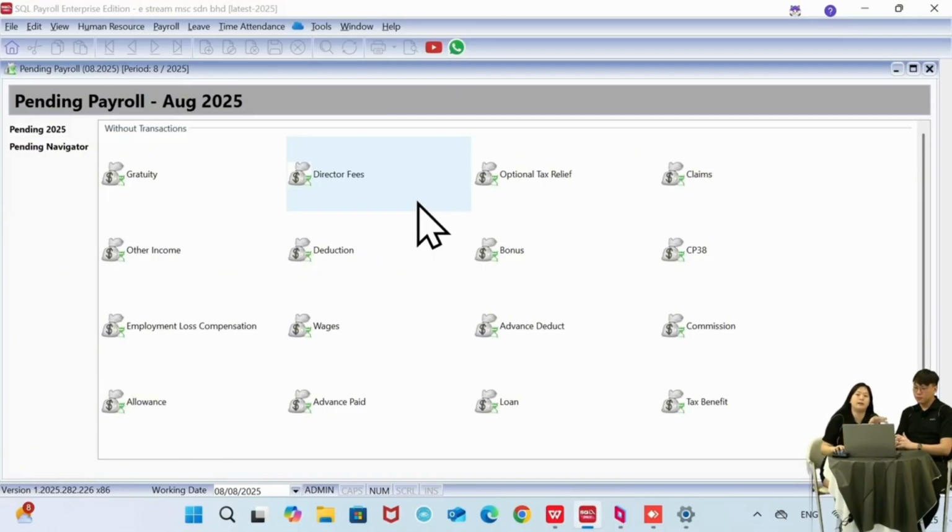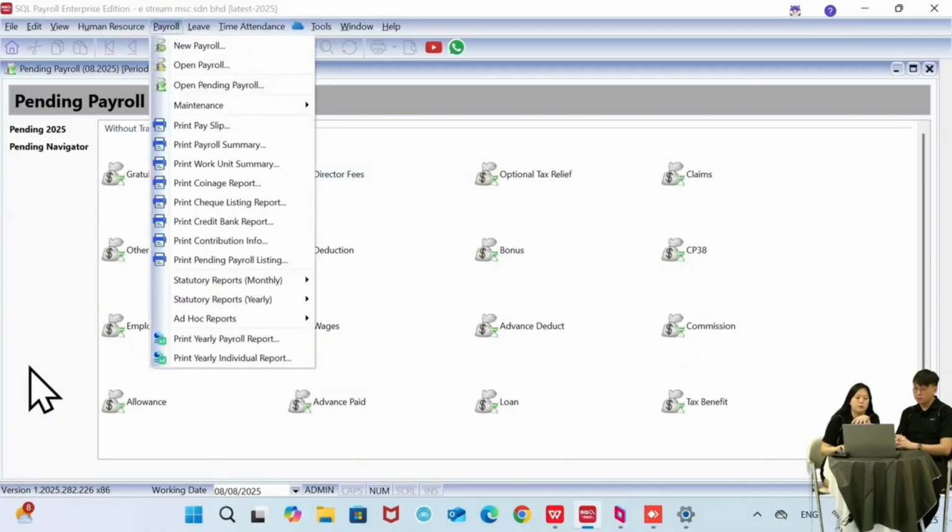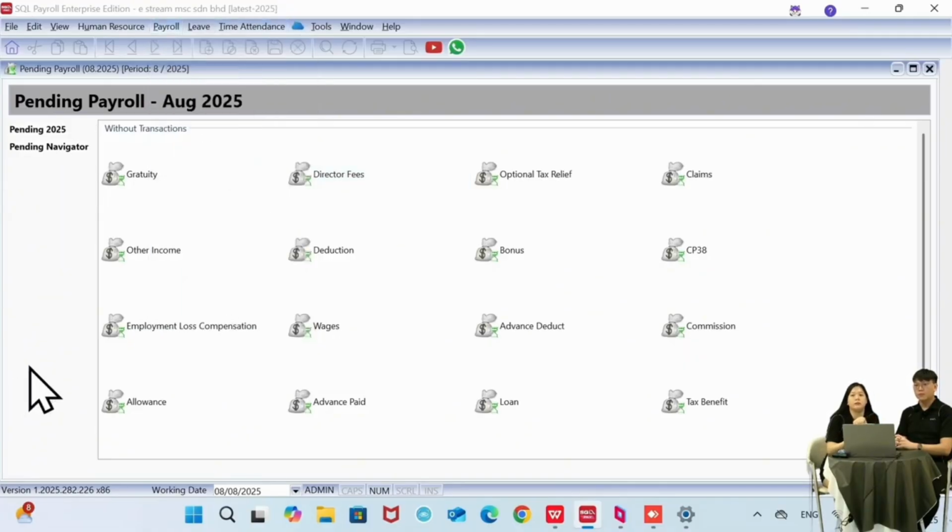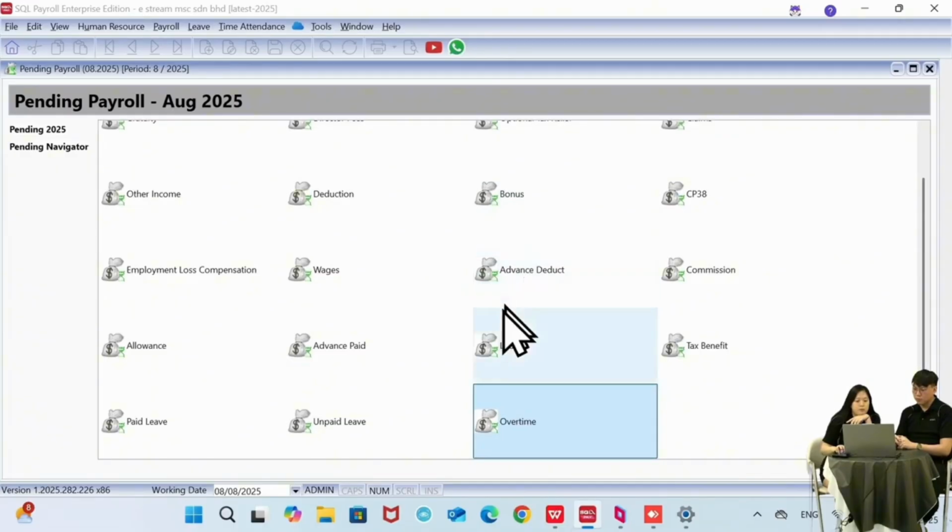So the pending payroll over here is for you to pre-key in all those figures before you process the salary. So if today I have 3 staff entitled for OT, I can key in just 3. Then tomorrow I have 5, I can just add on the 5. Instead of waiting until the end of the month and keying in all at one shot, which will be very time consuming, right? So for example, for overtime, on this screen, we just look for overtime. It's at the bottom here.